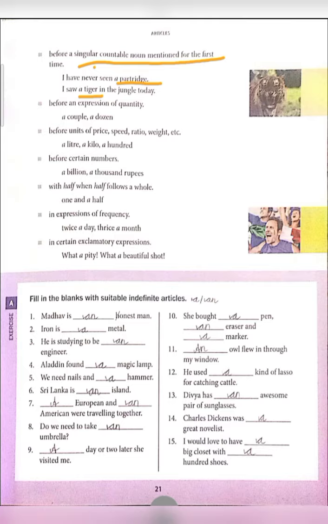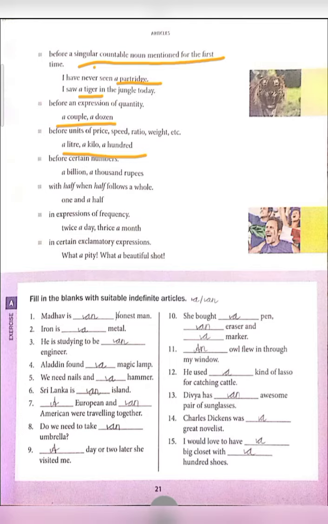Before an expression of quantity, we use "a". For example, a couple, a dozen, like this. Before the units of price also, whatever speed, ratio and weight, for that we use "a": a liter, a kilo, a hundred. These are all some measurements, some are weights.